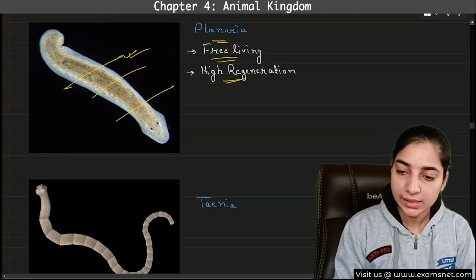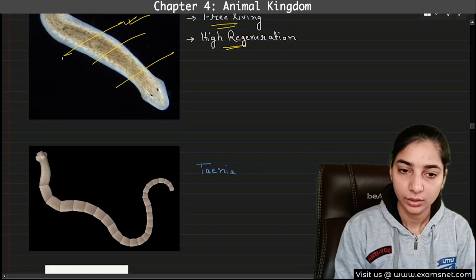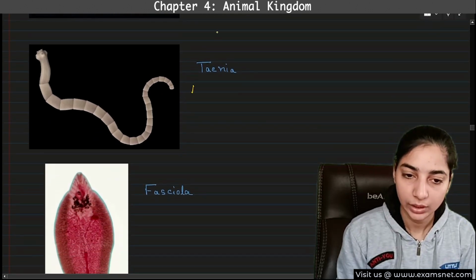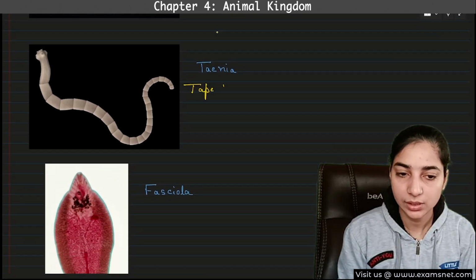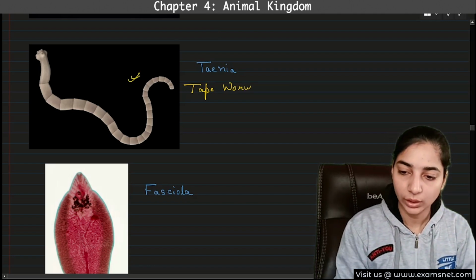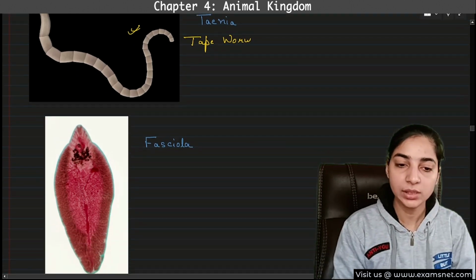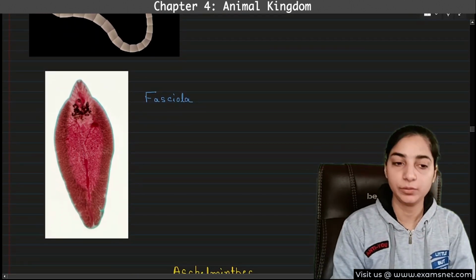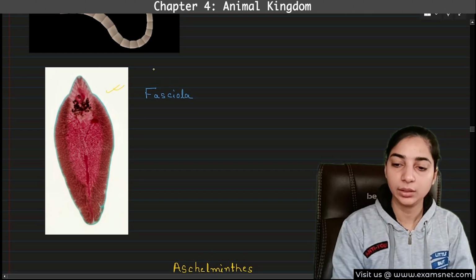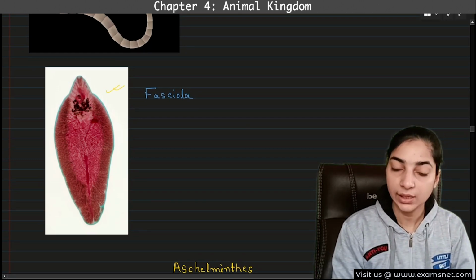Now the next example is Taenia. Taenia is also known as tapeworm, because it looks like tape. Here you can see the picture; it is looking like a tape. Then the third example is Fasciola, that is also known as liver fluke. This is the picture of the Fasciola. So these are the examples of platyhelminths.